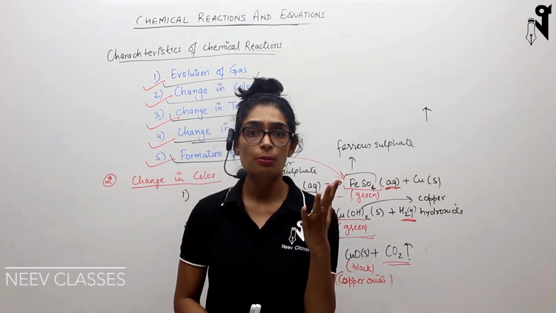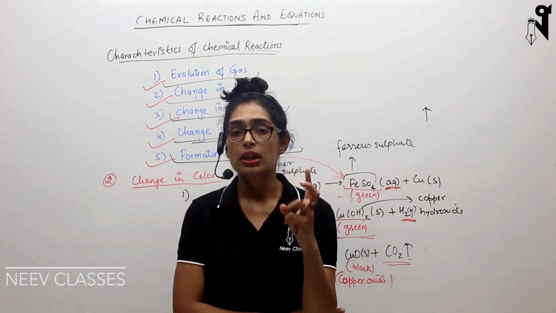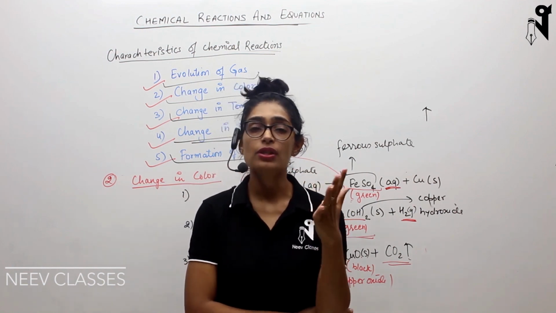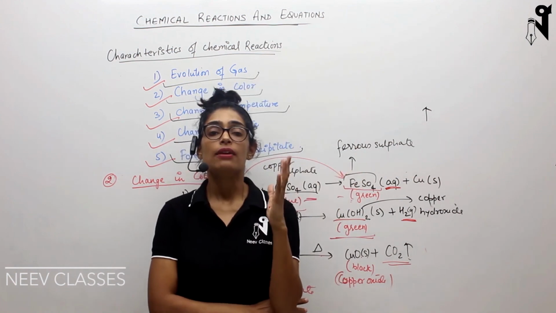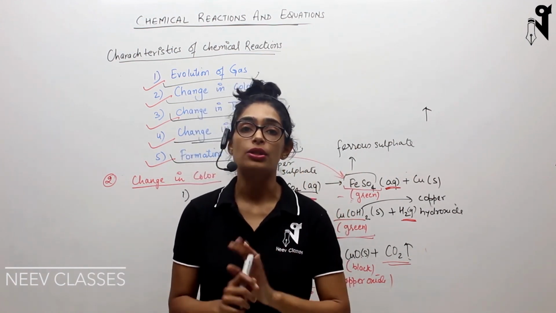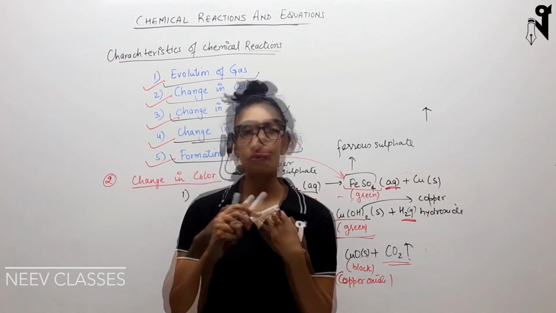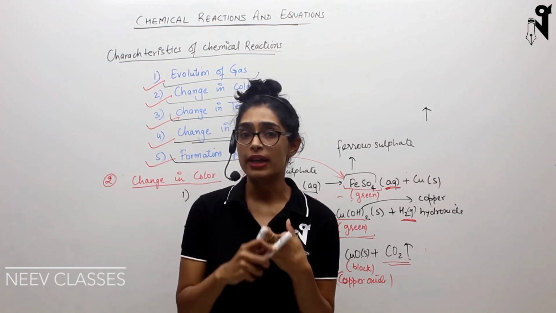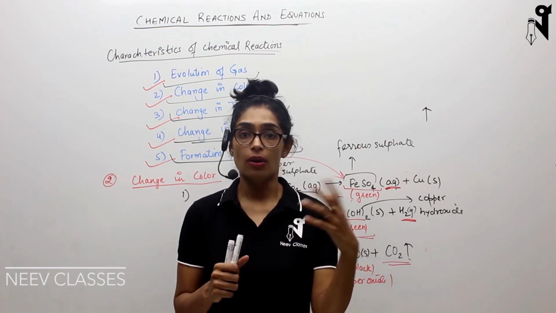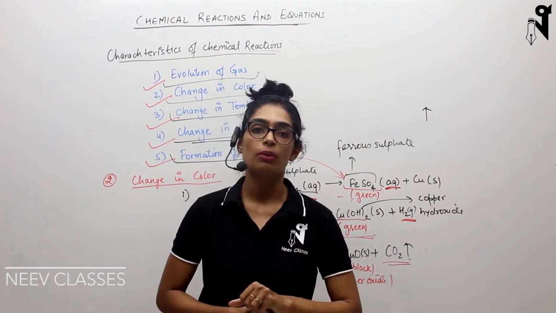Five different kinds of changes we have spoken about. One is formation of a gas, second is change in color, third is change in state, fourth is change in temperature, and fifth is formation of precipitate. So all these different changes we can observe in a chemical reaction, and we can identify that a chemical reaction is happening, out of which we have discussed three different characteristics. One, the formation of a gas. Second, the change in state of products from reactants. Basically reactants are of one state and the products forming are of a different state. And third, change in color.